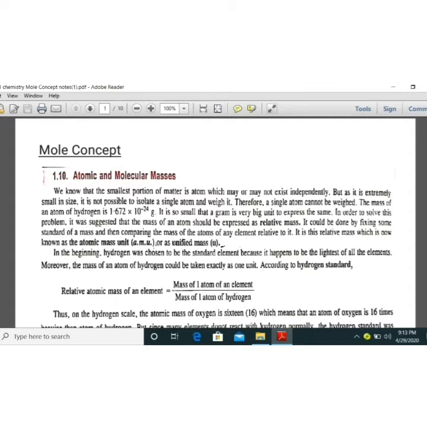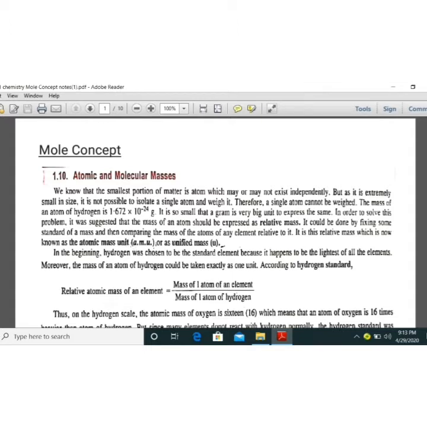very, very less. It is given that the mass of an atom of hydrogen is 1.672 into 10 to the power minus 24 gram. So 10 to the power minus 24 means it is an infinitely small fraction of a milligram. So we cannot weigh using the unit gram or milligram. So we need different units.